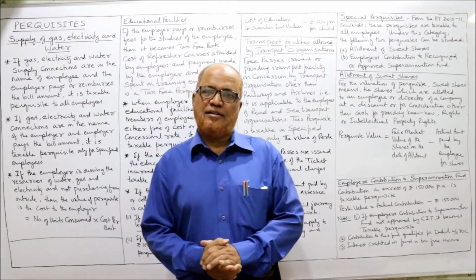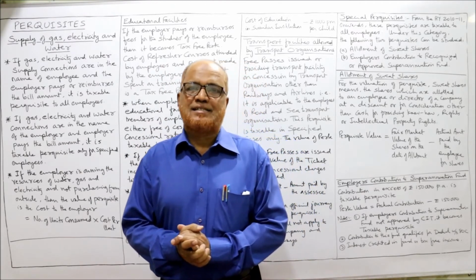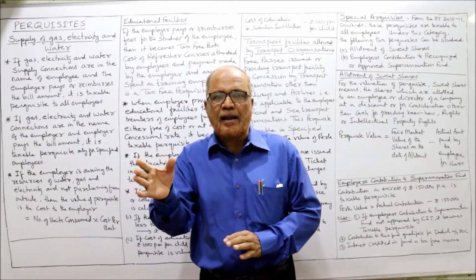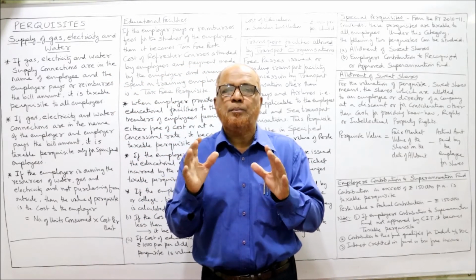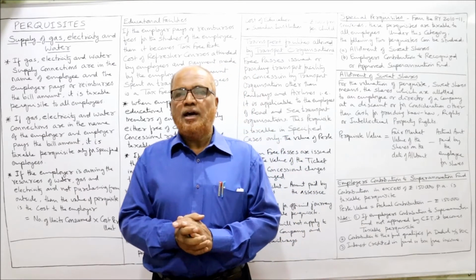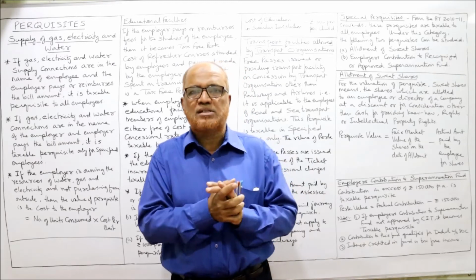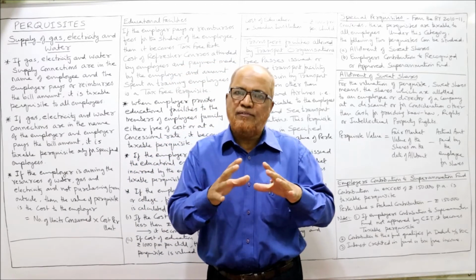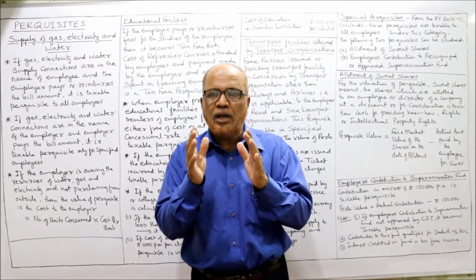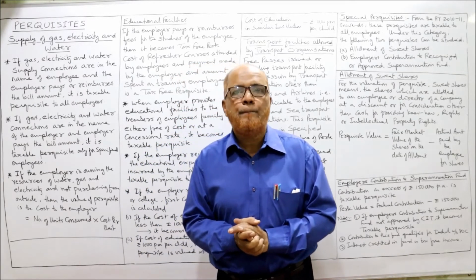I'm Hashim Ali Khan. So presently I'm giving the lectures on the topic perquisites. So while calculating income from salary, the main complication, the complicated part to remember are the provisions of perquisites. Regarding the first head salary, not much complications. Already I have discussed. We have done the problems. Then second, allowances. We have done the problems on different allowances. But the more important part is to remember the provisions of perquisites.